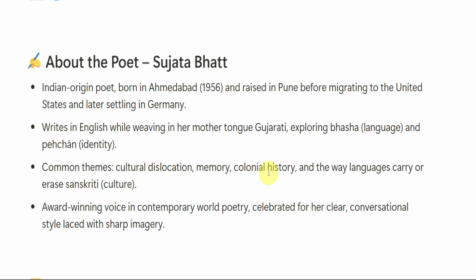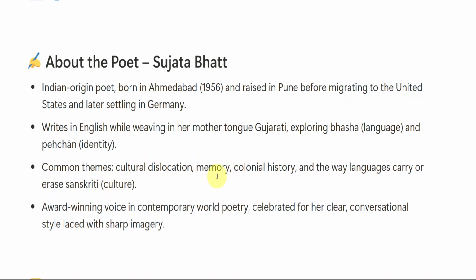Colonial history is nothing but we used to have colonies at a period of time in our past years, right? Colonies used to be there. This part of one country used to be ruled by some people, or that part of the world used to be ruled by some other people. We were the colony of Britishers, right? British people have ruled us. So we can see that colonial history in her poems also, and the way languages carry or erase Sanskriti culture.